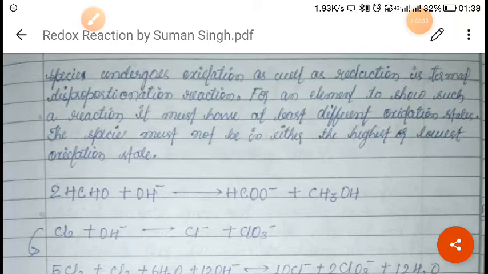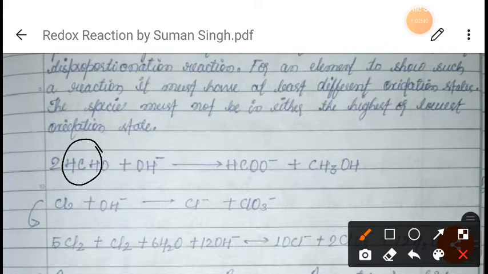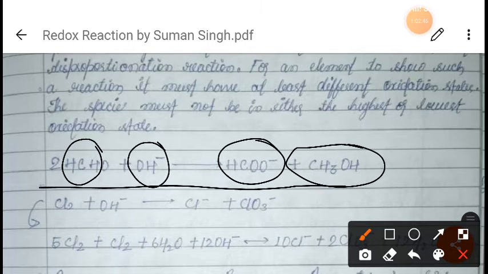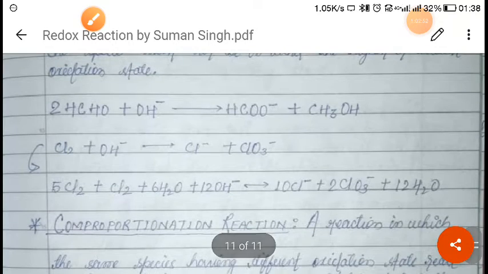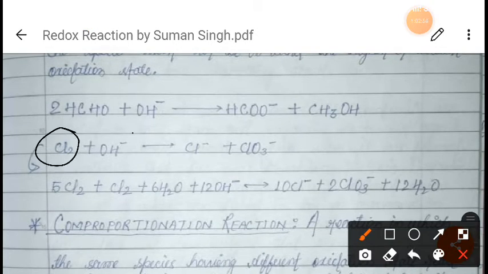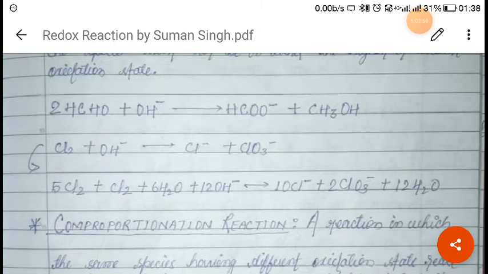As you can see, one example of a disproportionation reaction is HCHO plus OH giving HCOO and CH3OH. You can balance this one easily, right? As you can see, I have put a 2 here, and then we can balance this. Now again, one more example for a disproportionation reaction: chlorine plus OH giving Cl negative and ClO3. So how to balance this? You can use either the oxidation number method or the ion electron method.